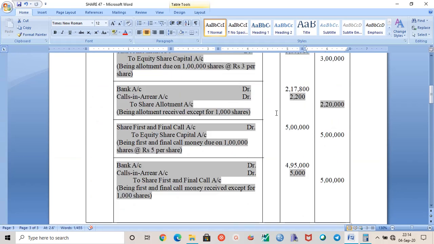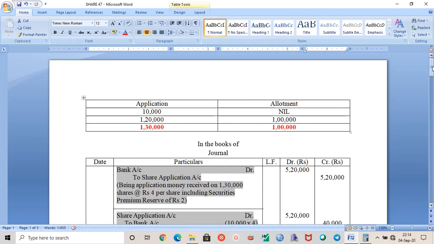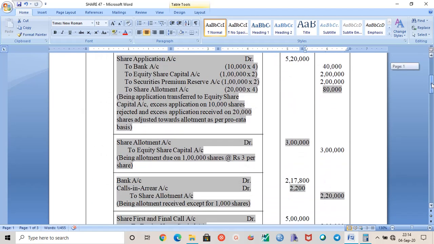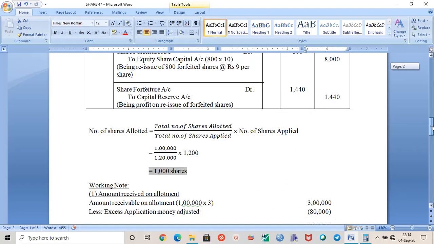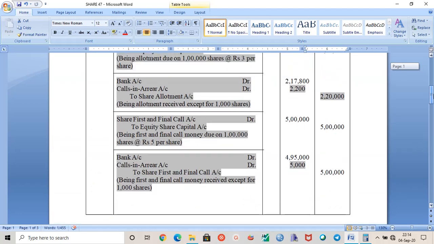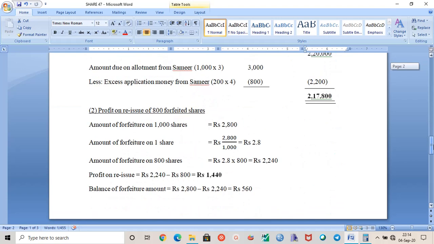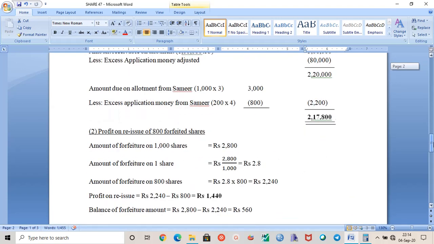So maybe I have explained it very briefly, because the only main problem area is this pro rata allotment. If you have not understood this particular question number 47, please let me know in the WhatsApp group, so that I can re-explain in a proper way, or maybe if I am going too fast, I will try my level best to slow down a bit.